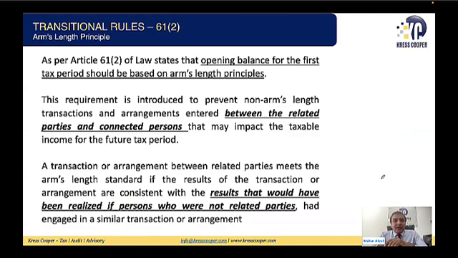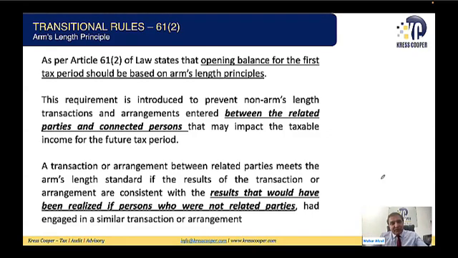Then we discussed that Article 61(2) requires that the opening balance for the first tax period should be based on the arm's length principle. This requirement is introduced because of the closing balances. People might be taking leverage, or businesses might not be paying the proper tax in the future. So this was the reason for the introduction of the transitional period. I just wanted to give you an example.